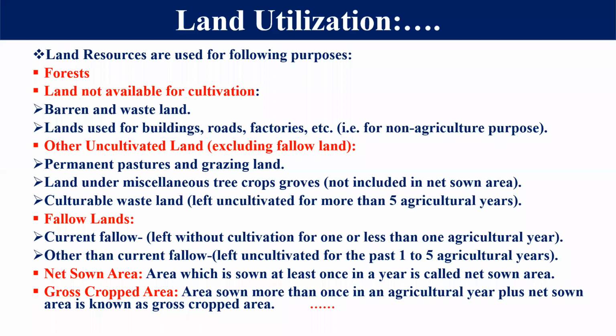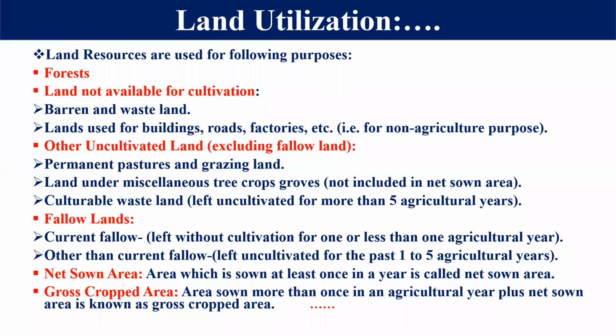The second type of land is that used for non-agricultural activities. What are the non-agricultural activities? Like we require buildings, roads, factories, and we have to make these on land also. So that's why we have used land for these non-agricultural purposes. So this land is not available for cultivation. So that's why this is the land that is not available for cultivation, right?